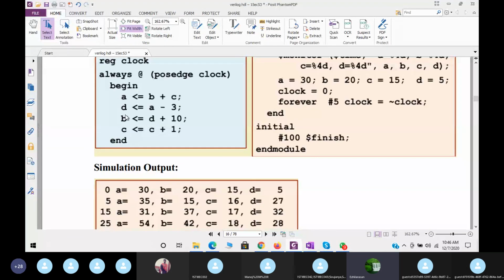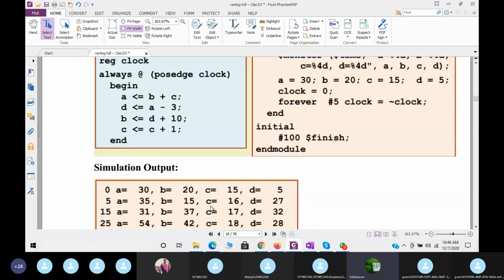But at time 5, because every clock we have to see, right? At time 5, what will be A? A will be B plus C. So you can see B is 20, C is 15. So we'll get 35. What about B now? B is D plus 10. What is D? D is 5. 5 plus 10 is 15, we will get. C is C plus 1. So C plus 1, in the sense, C is so much? 15. 15 plus 1, 16.